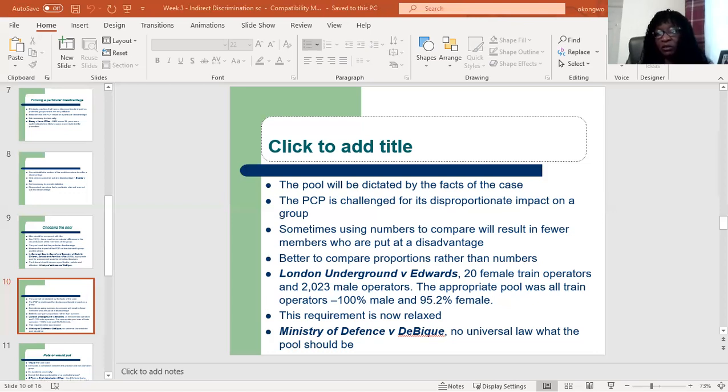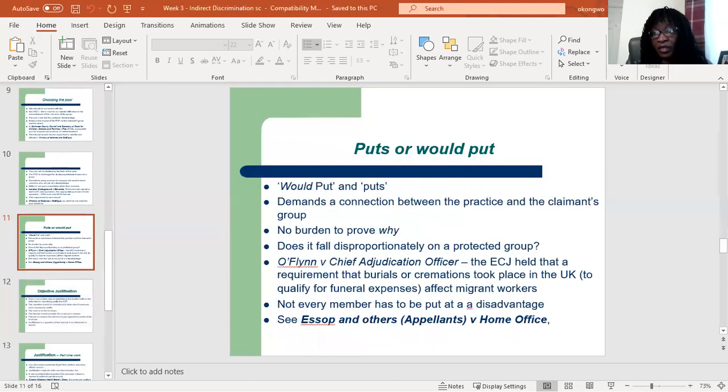And then in Ministry of Defence and the BIC, it was held that there was no universal law that states what the pool should be in a particular case. But the tribunal should consider their position in respect of different pools that are available to them, and then choose the one that the tribunal thinks is realistic and effective to test the case that they have before them. Then we look at the next term or phrase used.